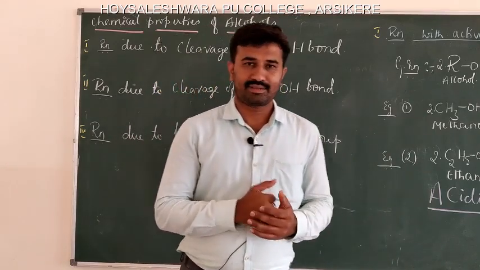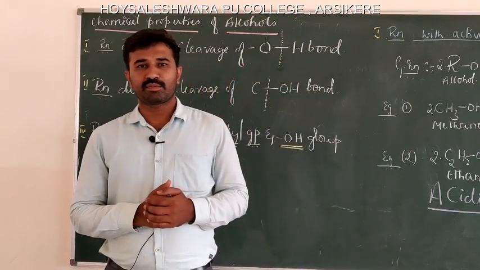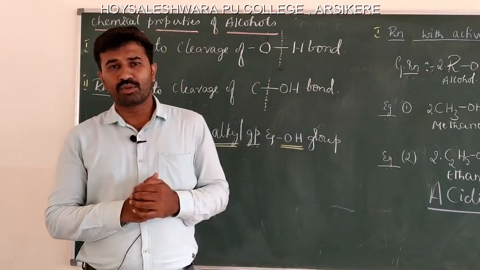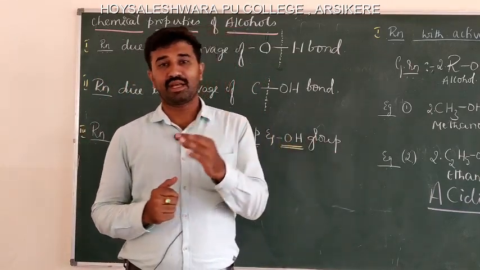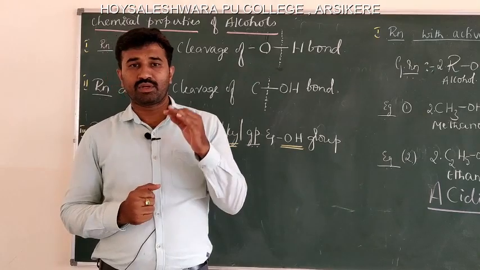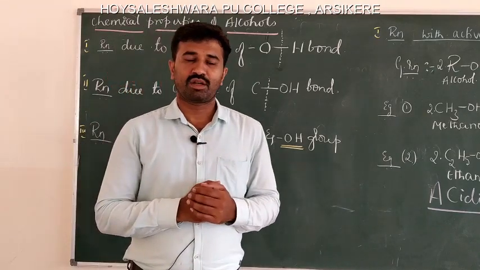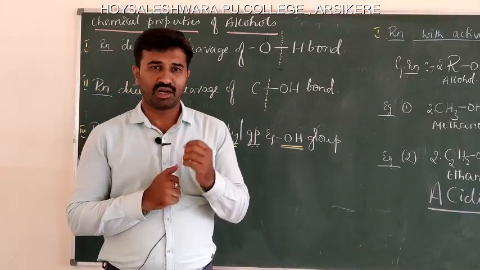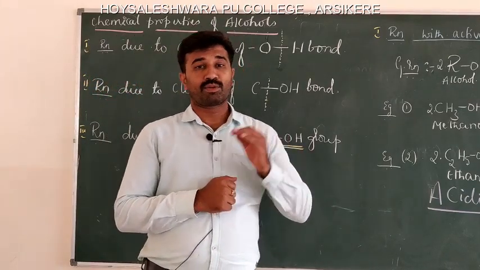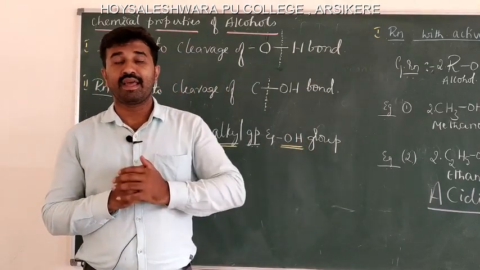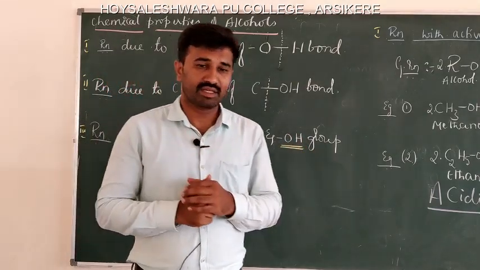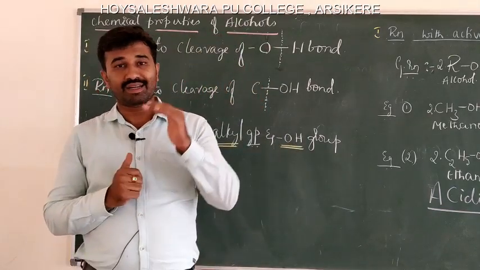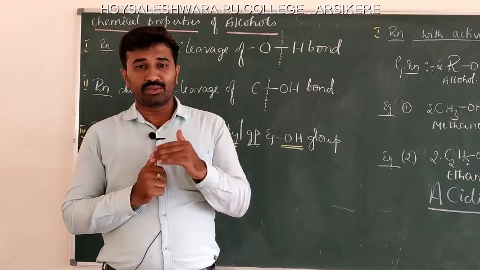Thank you. In the last class, we discussed the chemical properties of alcohols. Alcohols behave both as a nucleophile as well as an electrophile. The nucleophilic character of alcohol is due to the presence of lone pairs of electrons on the oxygen atom, and protonated alcohols act as electrophiles. So, depending on this chemical aspect, the chemical properties of alcohols are classified into three types.